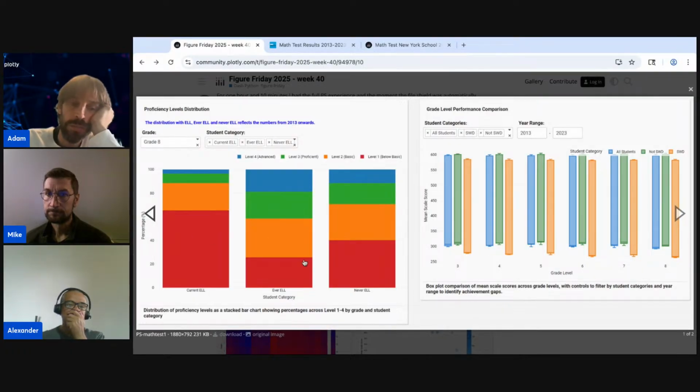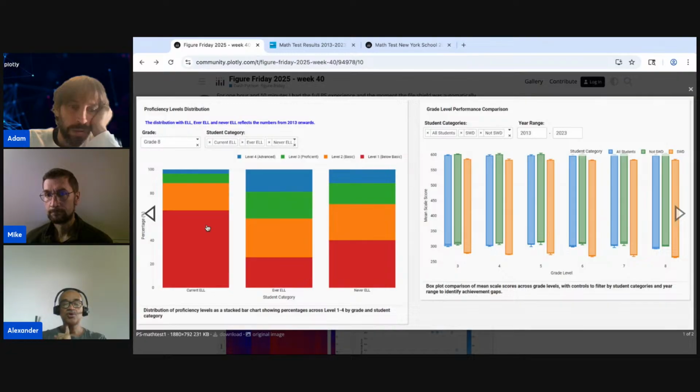You would assume this, but it's really interesting to see visually that whoever is below basic in proficiency is probably going to be kids that are not proficient in English, right? That, or never used English. What is this? This is basic. And then we have level 3 and level 4. Okay. Very few level 4 here.